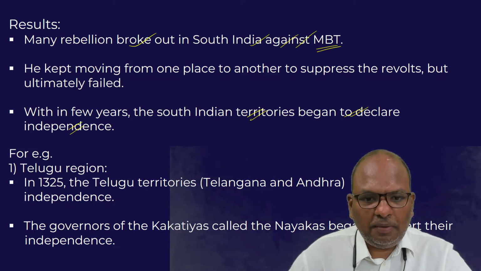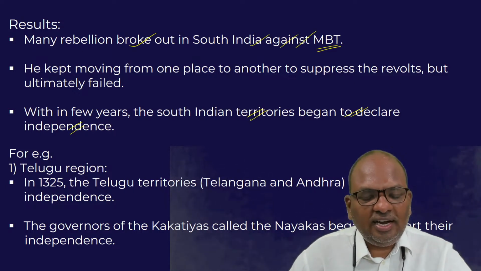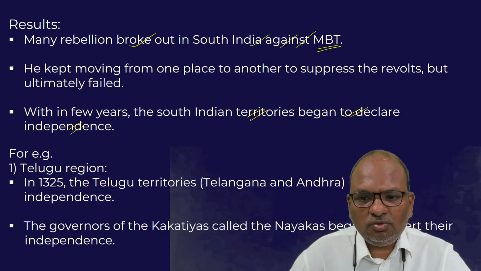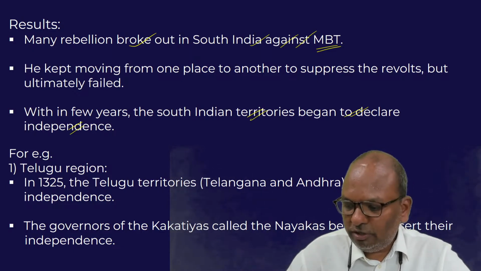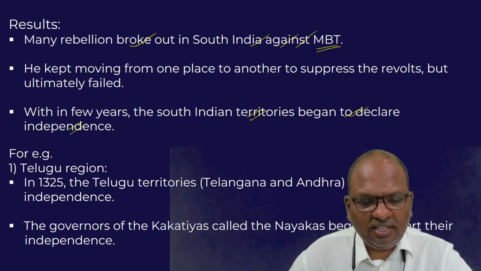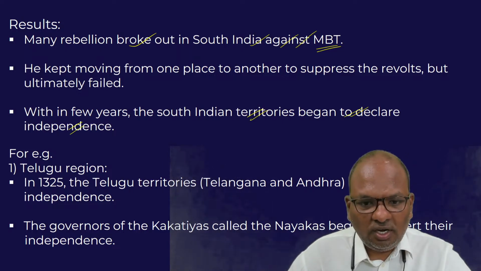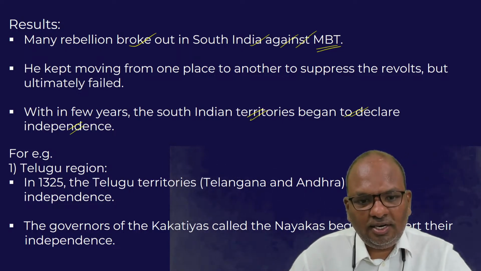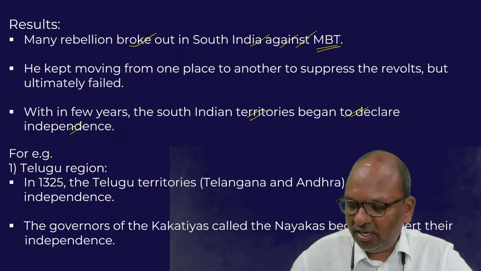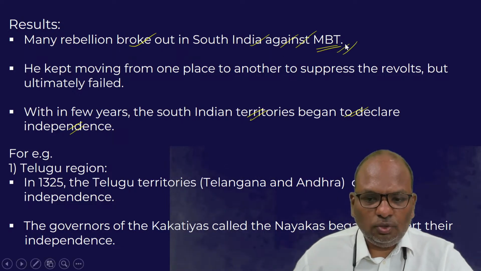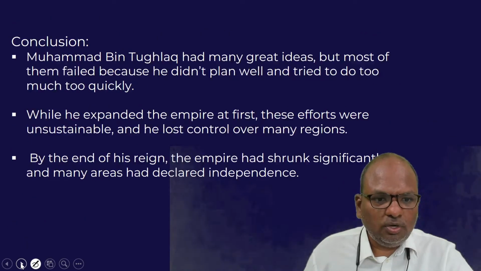And within a short span of time, the whole of Deccan and southern India declared complete independence from the Delhi Sultanate. So this was undoubtedly a result of a lack of foresight on the part of Muhammad bin Tughlaq. I hope I am clear. So that's about Muhammad bin Tughlaq.